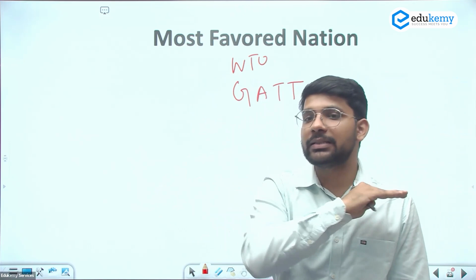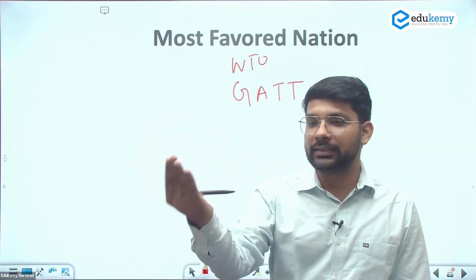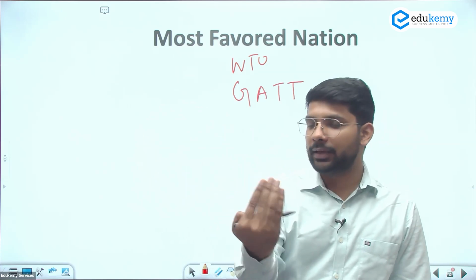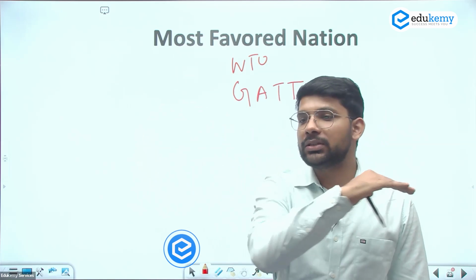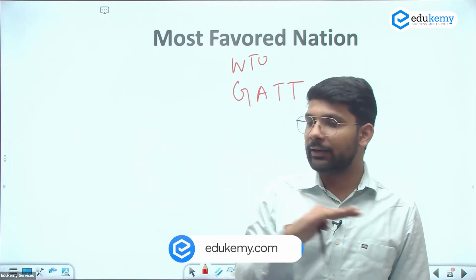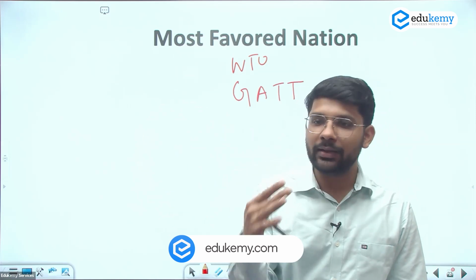This means the duty will be the same for all nations. We are importing something from Russia, something from the USA, something from Pakistan, from China. The duty structure will be the same for all the countries. There will be no discrimination between the countries. This is known as the most favored nation.